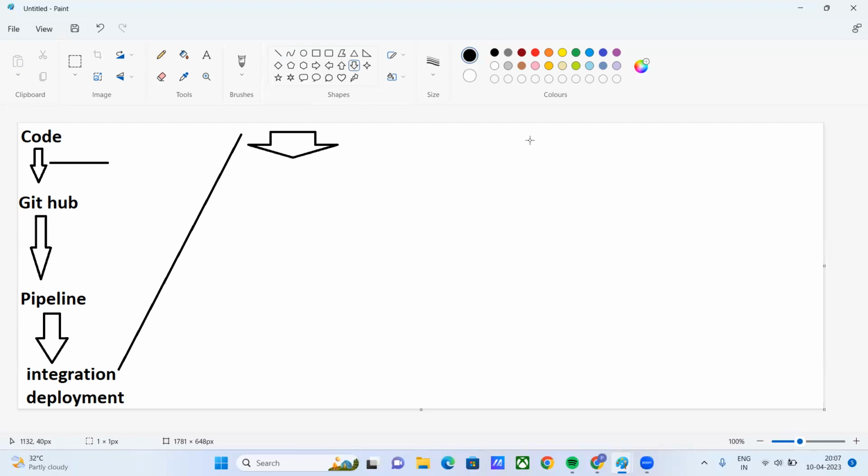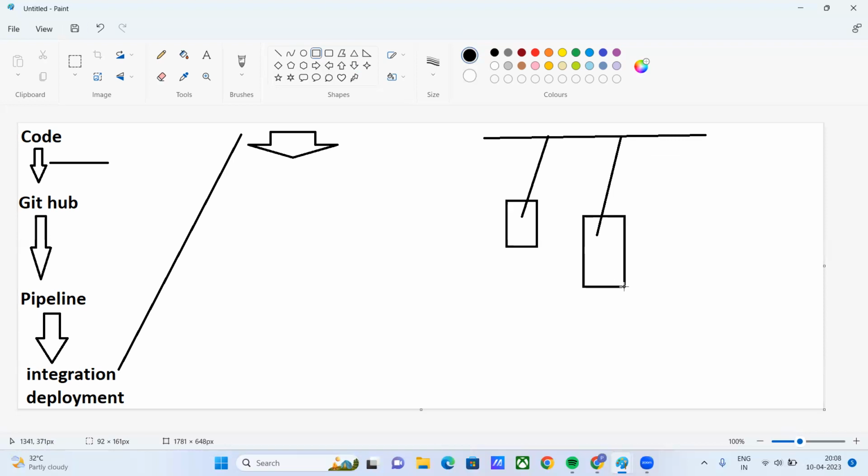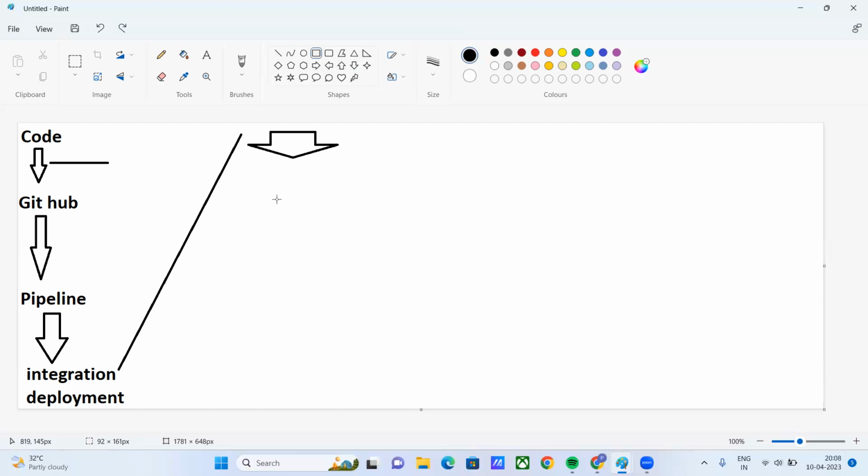I'm going to undo this with Control Z. People will work on different branches under the master branch, X, Y, Z. One developer, another developer, they will push code to the master branch. Then he'll create one pipeline. I'm not going into GitHub more deeply.